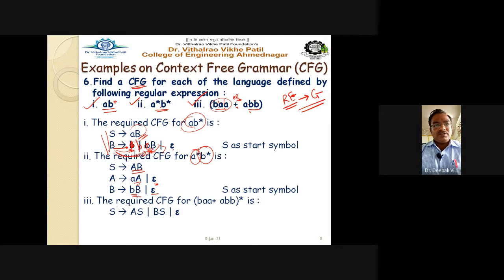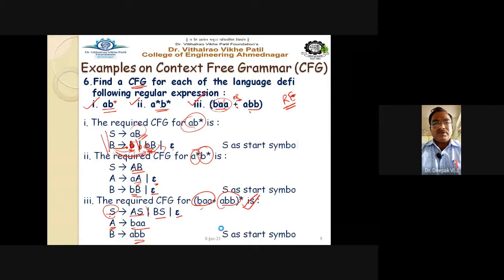S gives here, S gives AS and BS and epsilon. So we have to define the A. So A is defined. So just take this string as it is. So capital A is written as b a a, and capital B is written as a b b. So directly we can take it here. So with this particular equation, S goes to AS, we will get the required regular expression, or the required language, which is also defined by the regular expression, and S is always the start symbol here.